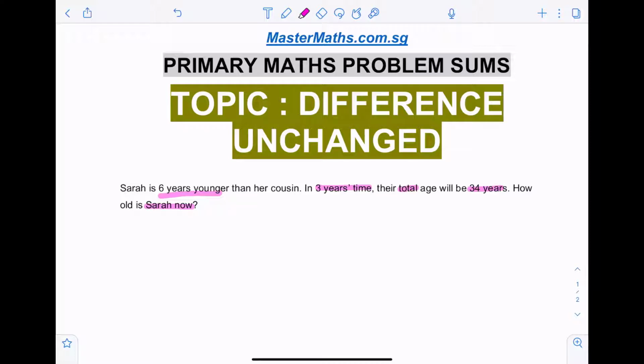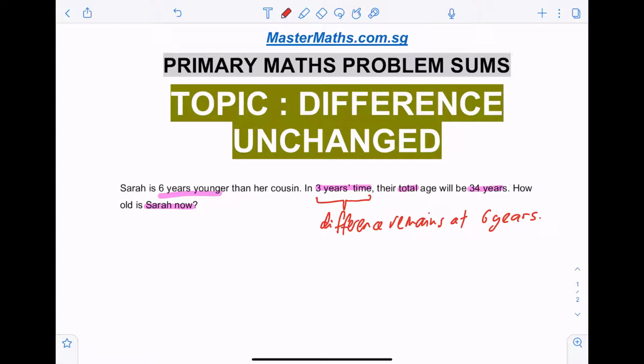Now, this is an age-related question, which means in 3 years' time, the difference in age remains at 6 years. Because the difference in age between two persons in terms of years will never ever change.